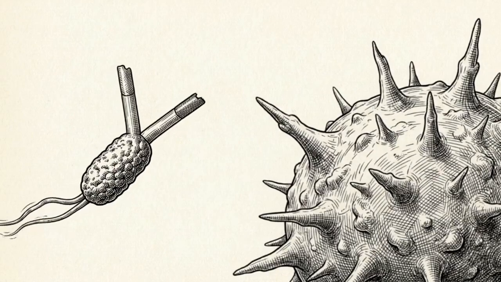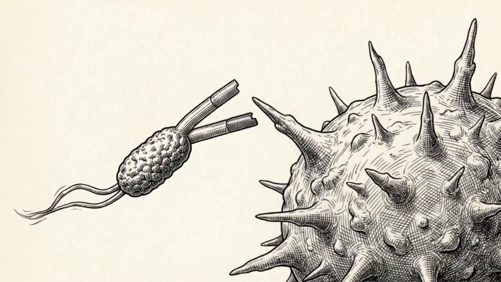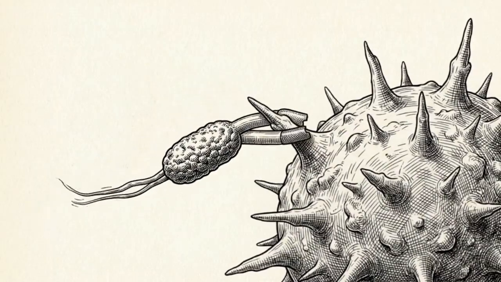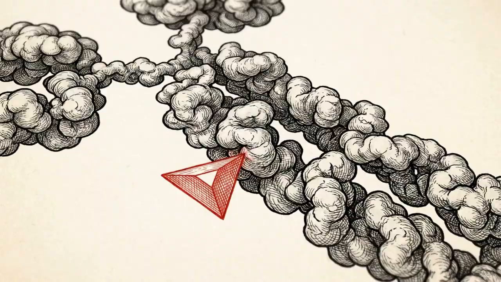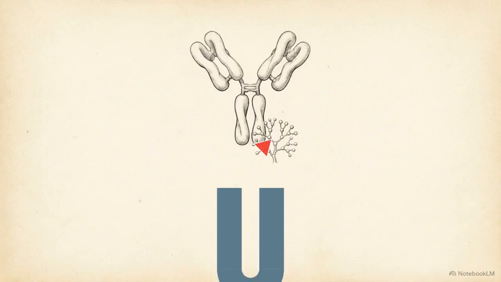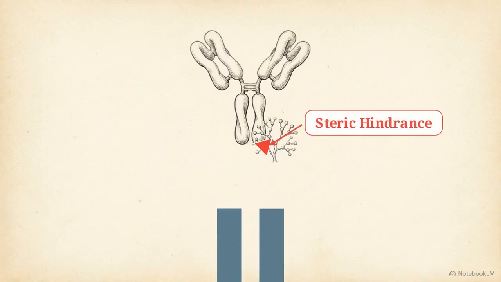When an antibody binds to a tumor cell, its Fc tail needs to recruit the patient's immune system to destroy it. But the presence of that single core fucose creates steric hindrance, physically blocking the antibody from binding tightly to the Fc gamma R3A receptors on the patient's natural killer cells.